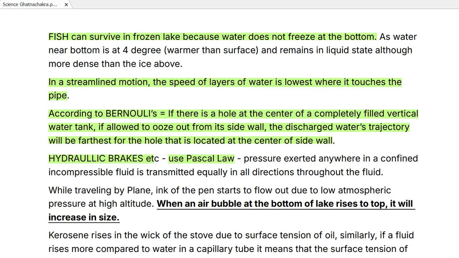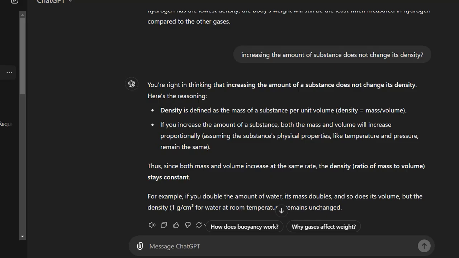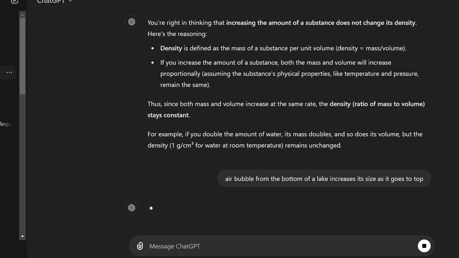While traveling by plane, ink of the pen starts to flow due to the low atmospheric pressure at the high altitude. Again, I think that is quite intuitive. Then when an air bubble at the bottom of lake rises to the top, it will increase in size. And why is that? So why does that happen?